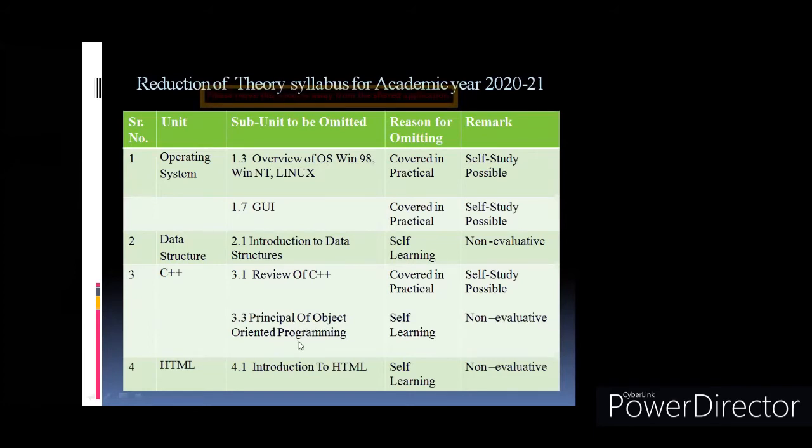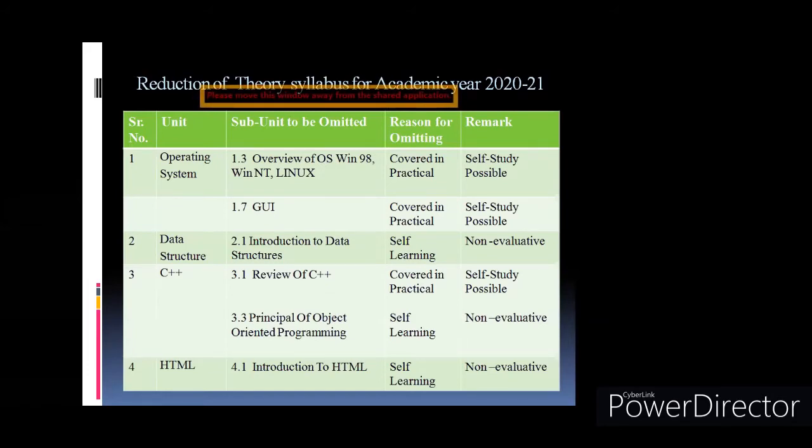Then principle of object oriented programming. So only some of the principles which are mentioned, like inheritance, then some of the object oriented principles are given in this particular section.